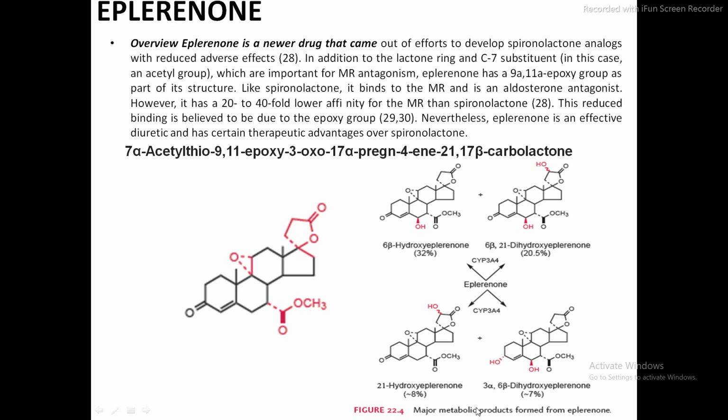So these metabolites are formed in a mixture of 32%, 20.5%, 8% and 7%. The metabolites are 21 hydroxy eplerenone at 8% and 3 alpha, 6 beta dihydroxy eplerenone. So these metabolites are formed after consumption of the drug called eplerenone. So where does hydroxylation occur? That is either on 6 beta, on the 21st carbon, or at the 3 alpha position. Okay, so these are the metabolites of eplerenone.